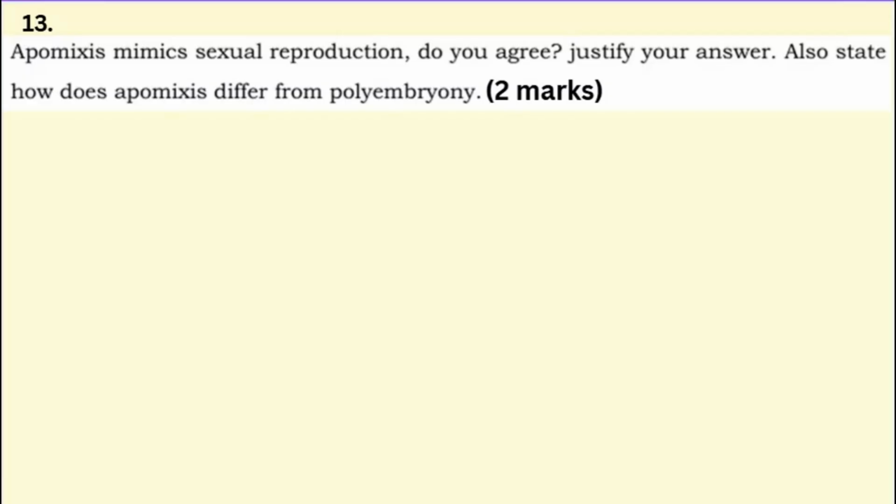Apomixis mimics sexual reproduction. Do you agree? Justify your answer. Also state how does apomixis differ from polyembryony, carrying 2 marks. Does it mimic sexual reproduction?